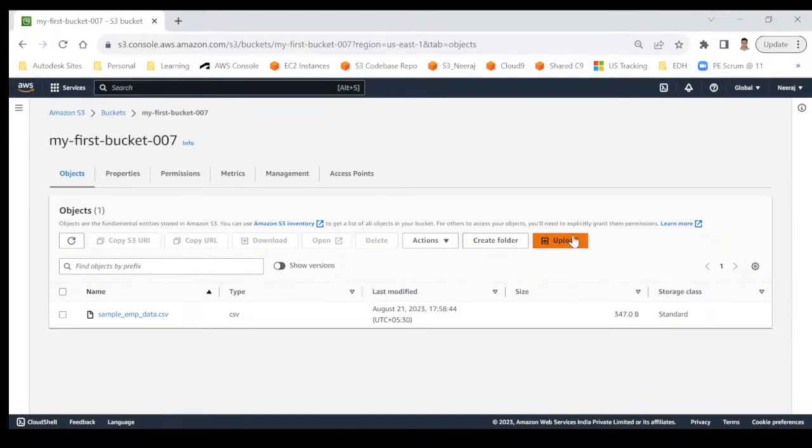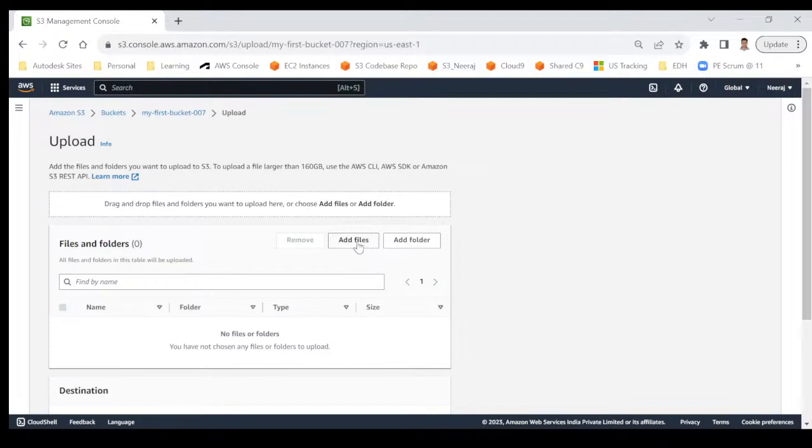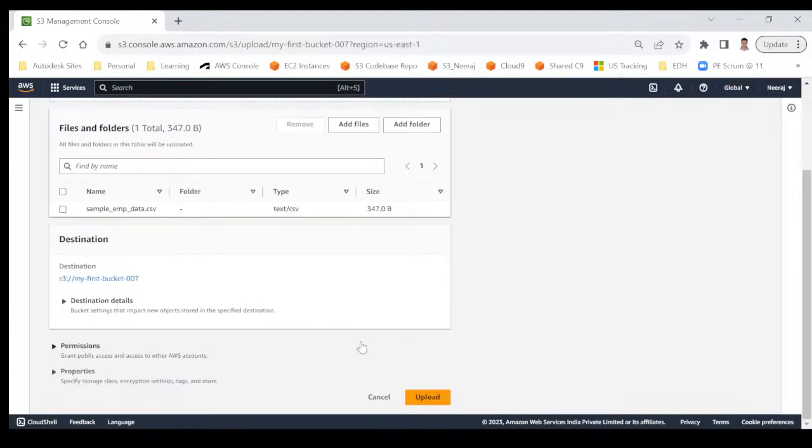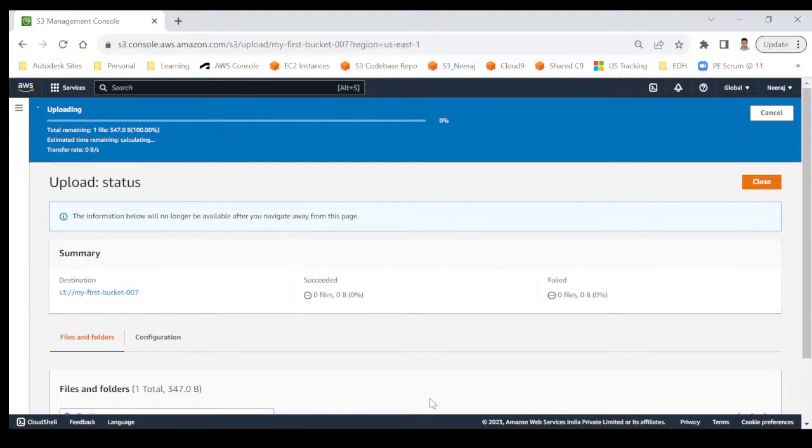So I will click on upload and add files. I will choose the file from my local file system. So I am uploading the same file again. Okay, so I will click on upload.